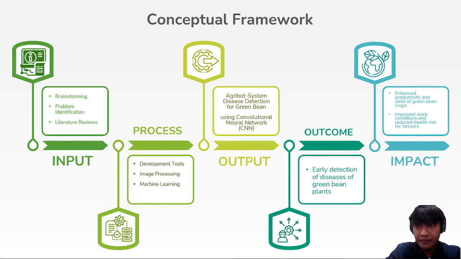With this framework, the outcome is the early detection of disease for the green bean plants, and the possible impact is it will enhance the production or the yield of green bean crops, and it also improves the work condition and reduces the health risk for our farmers.